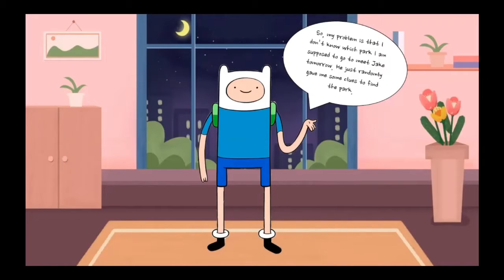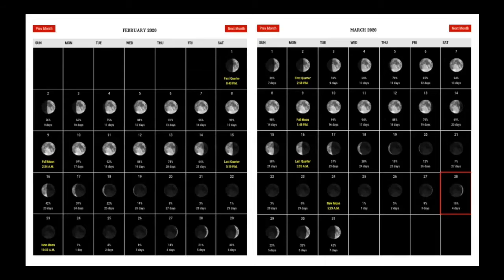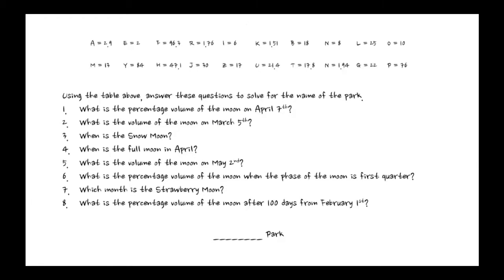So my problem is that I don't know which park I'm supposed to go to meet Jake tomorrow. He just randomly gave me some clues to find the park. I would be glad if you guys could help me to figure out the name of the park. So he gave me two screenshots of the moon phases in February and March. Jake also gave me a random table and 8 questions which I think would probably be used to figure out the name of the park.